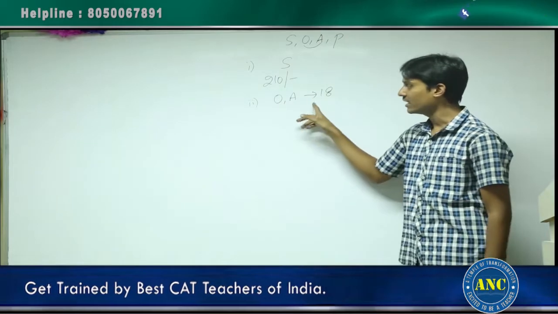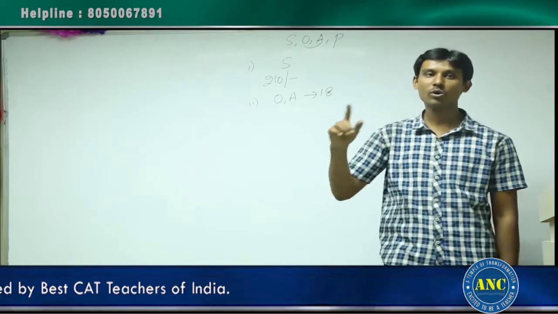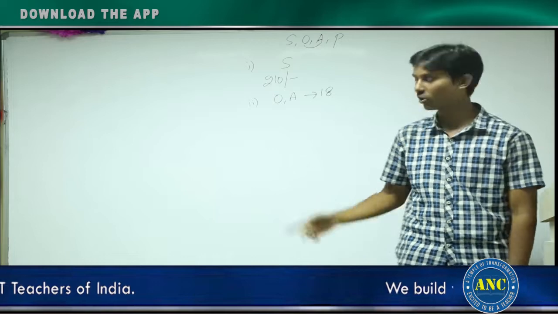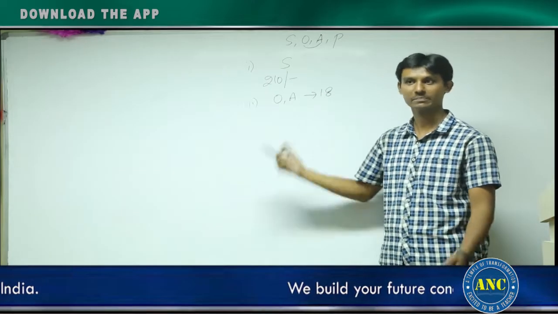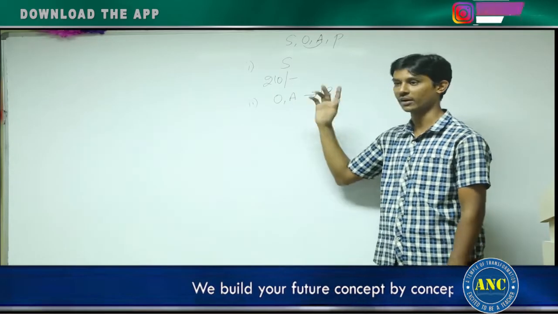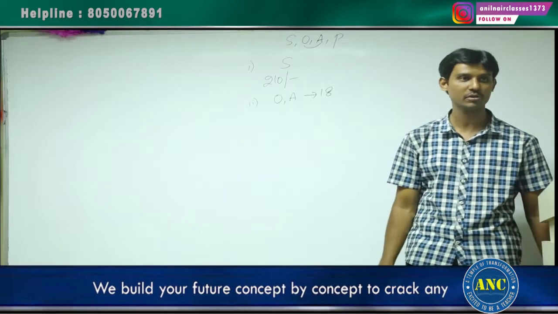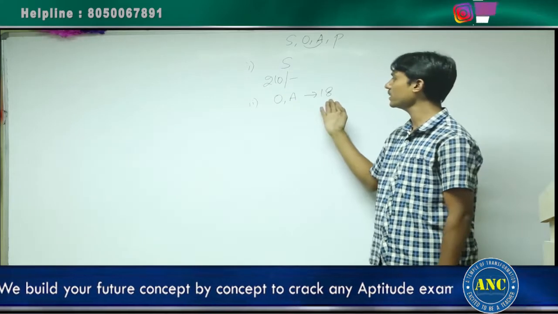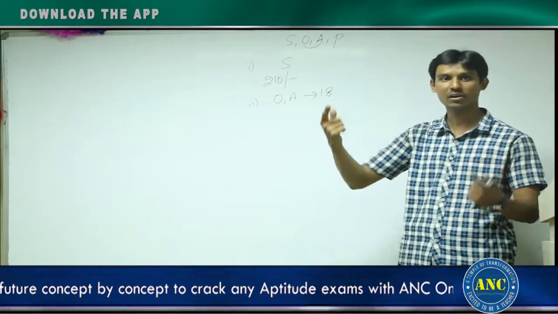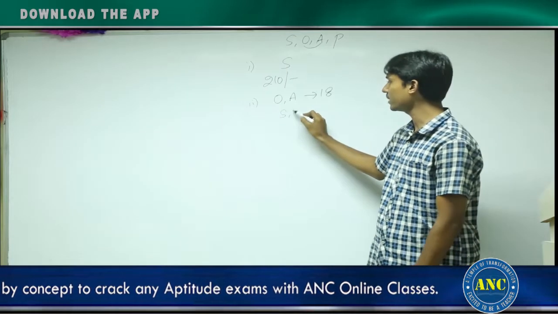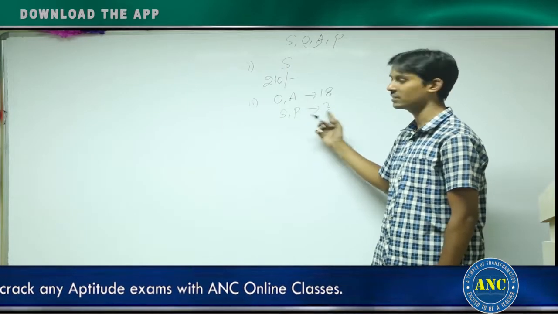The reason is that in the second statement alone, I don't know how many soaps I will purchase, because the amount is not given in the second statement. Right? In the first statement 210 is given. In the second statement no amount value is given. So if it is 210 rupees, then it is 3. Still also you will not get the answer.